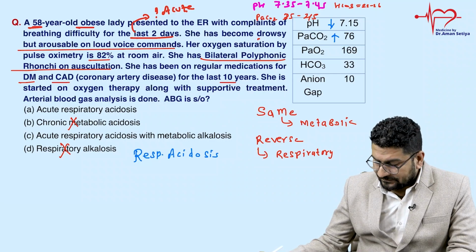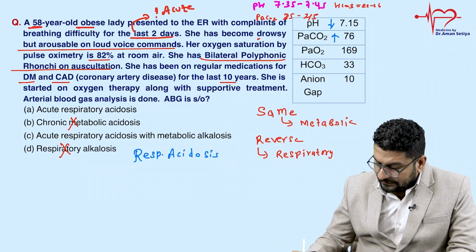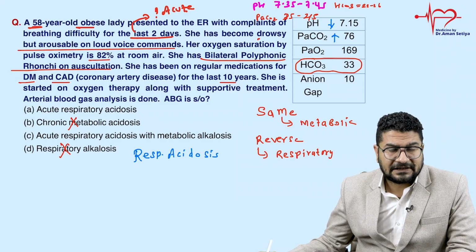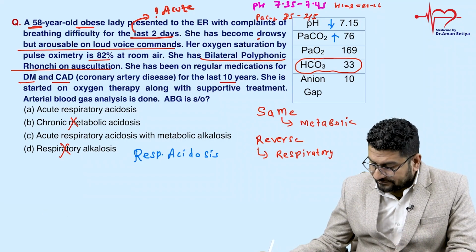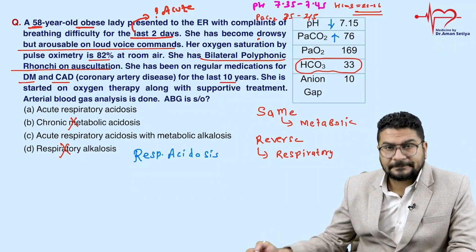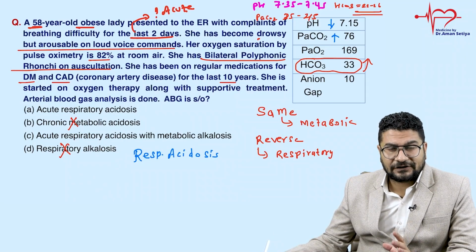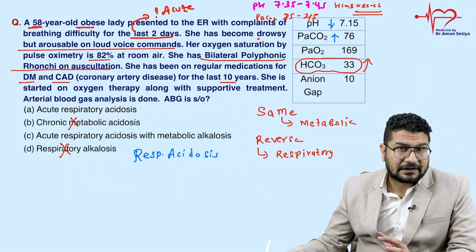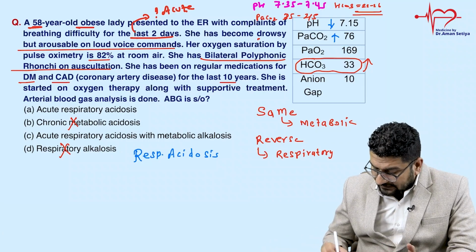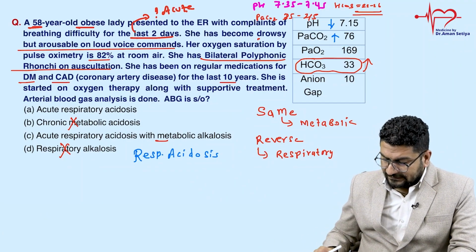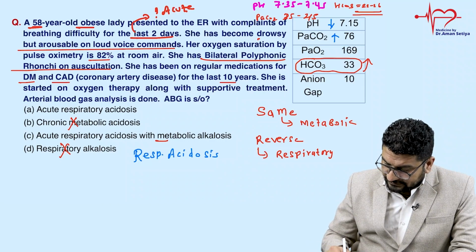So understand this. When bicarbonate value is more, it means kidneys are doing some sort of compensation. It means kidneys are trying to retain bicarbonate. Normally it should be less than 26. But when it is increased, it means kidneys are trying. So it is definitely a case of some sort of metabolic alkalosis compensation through kidney. But to prove this, understand this.